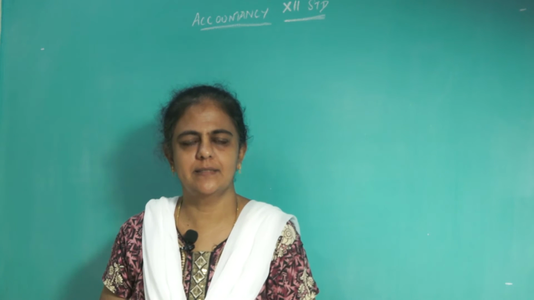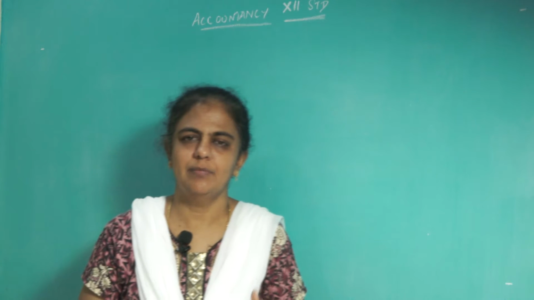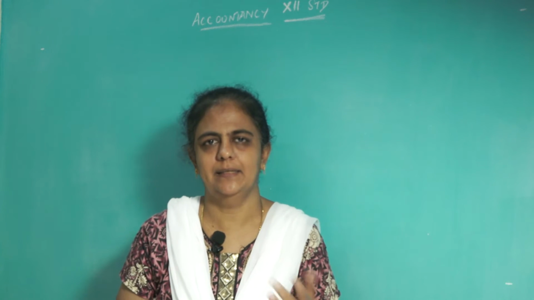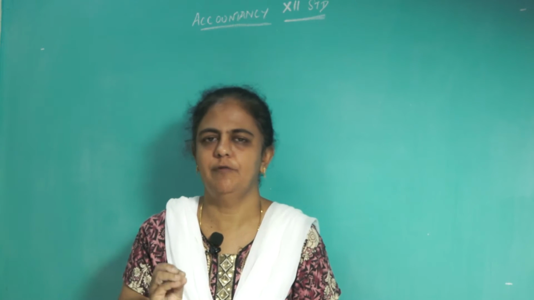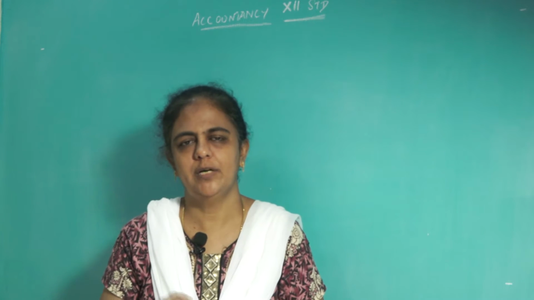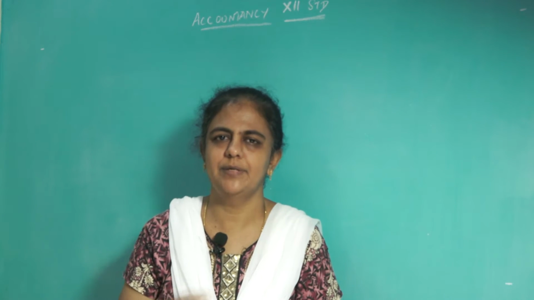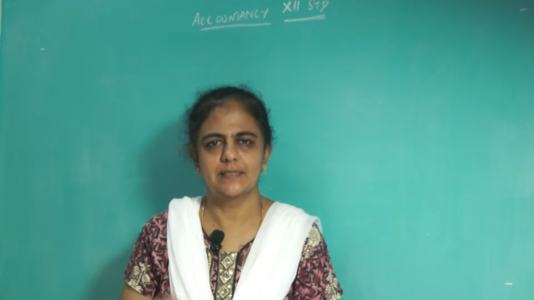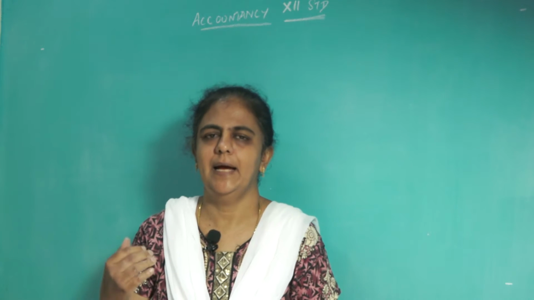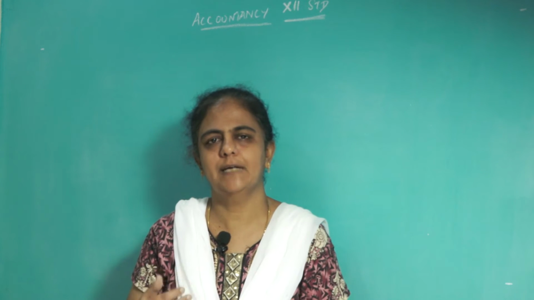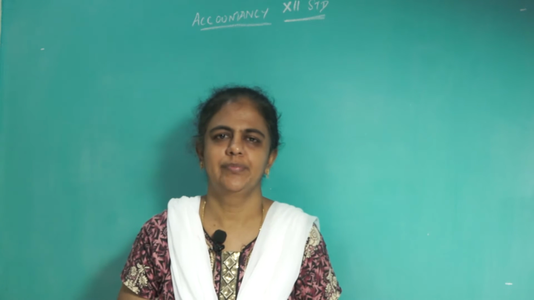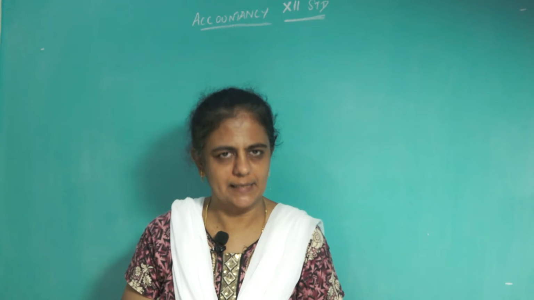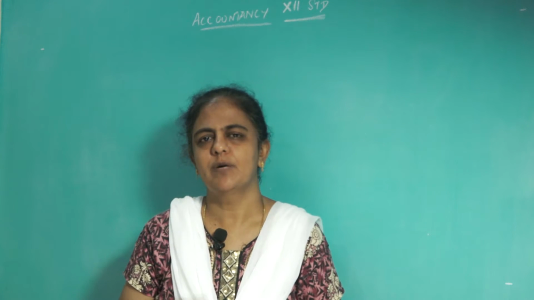Already we have discussed what adjustments have to be made at the time of admitting a partner. So 5 adjustments have to be made at the time of admission of a partner. What is the first one? You have to distribute the accumulated reserves, profits, losses, any type of fund, all that should be transferred to the old partners' capital accounts in their old ratio. That is the first one. We have already learnt about that. What is the second one?